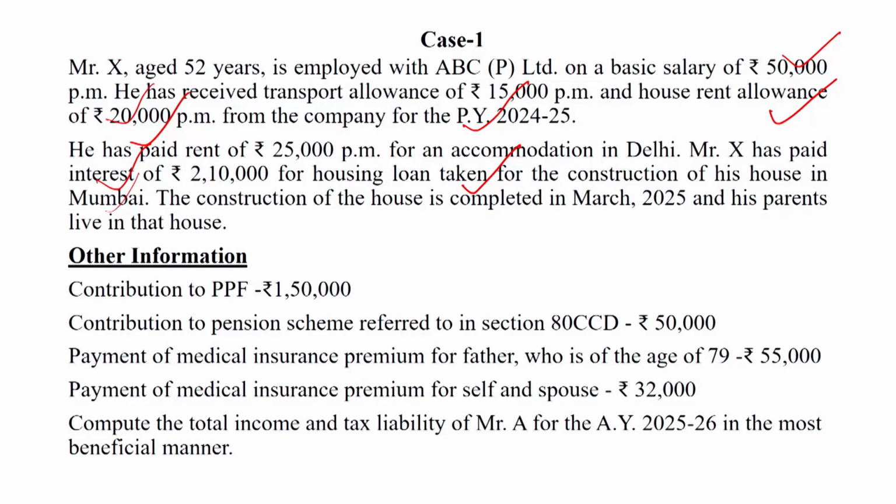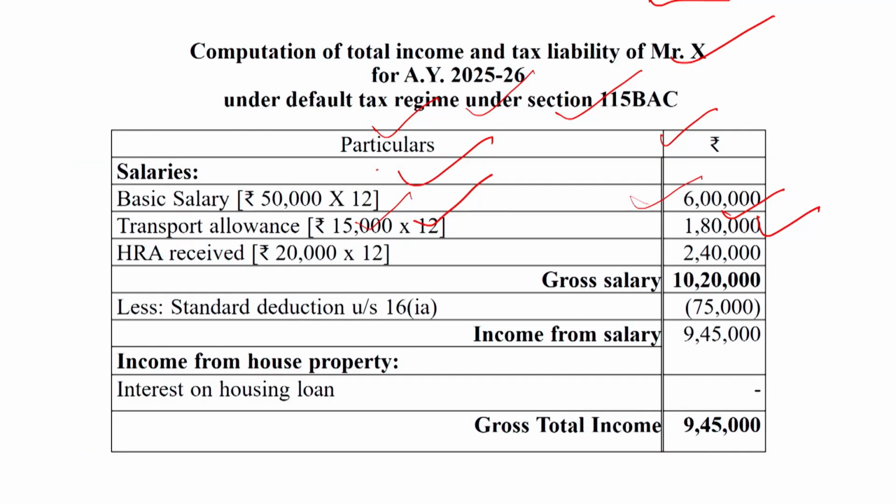So Mr. X, age 52 years, is employed in a company, with basic salary 50,000 per month, transport allowance and house rent allowance. HRA is not exempted on the basis of partial exemption, because here it is assumed the assessee is living in his own house.